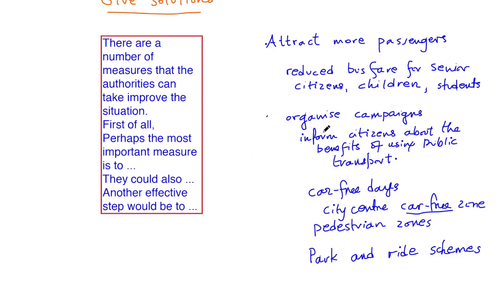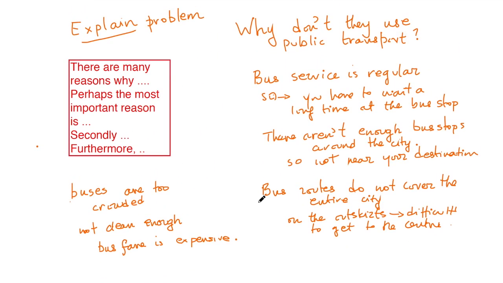Secondly, they could also organize campaigns in order to inform citizens about the benefits of using public transport and how this will protect the environment. Finally, they could have car-free days, or perhaps a more effective measure would be to make the city centre a car-free zone where only public transportation is allowed. So in this way, if you think about it, you have organized your essay.